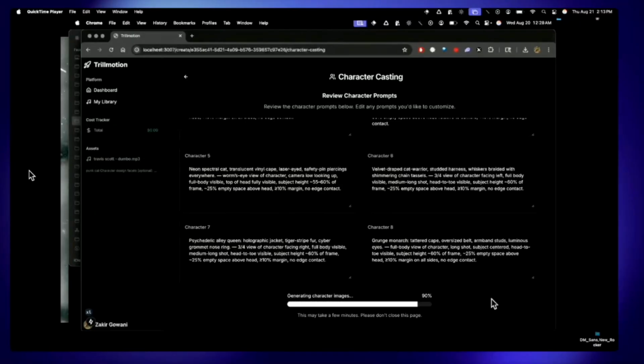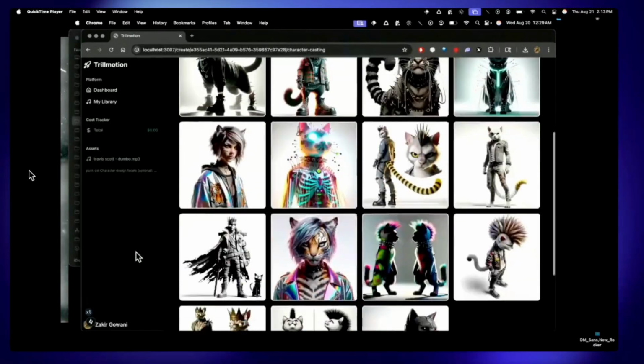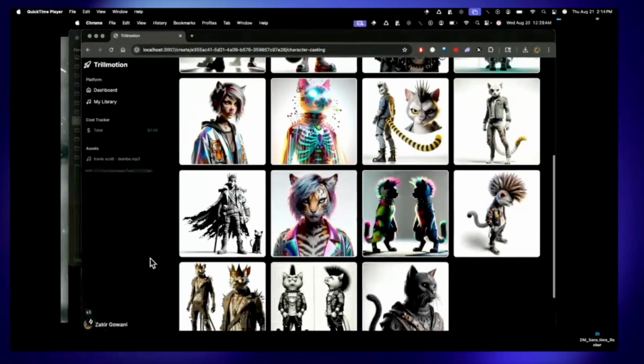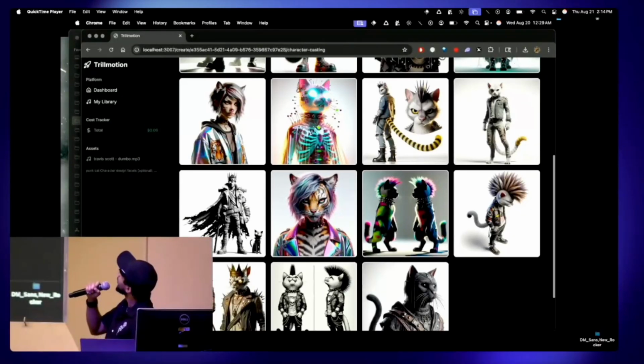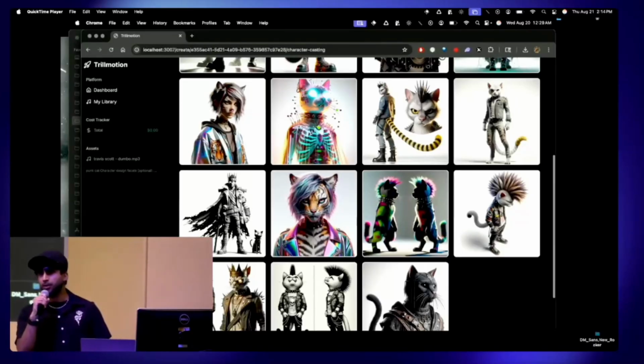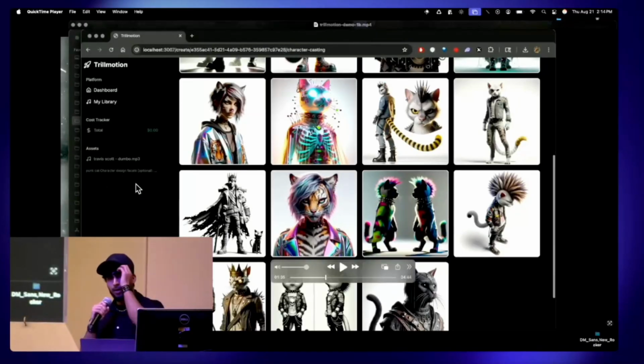From these character designs, we generate images. And although this video is sped up, in real time, the time it takes to generate all these images is the same as if you were generating just one image, because all the image generation happens in parallel. So if you were using ChatGPT for this workflow, it would take a very long time. You've probably generated an image with ChatGPT. Maybe it takes you a minute for one image to generate. I think we have, let's see, 15 images up there. That would take you quite some time. But in this app, it happens in 1 minute for all 13 at the same time.